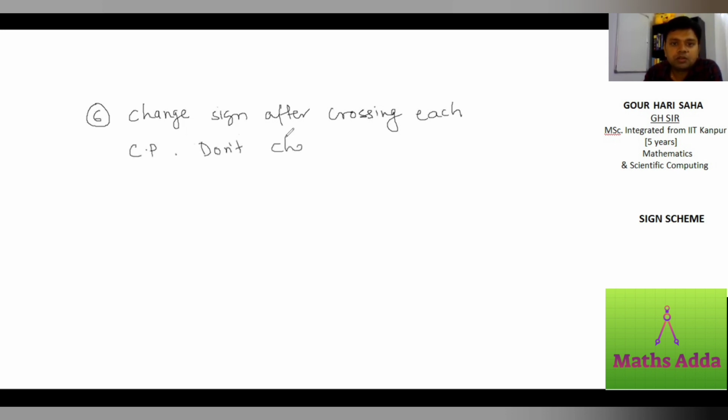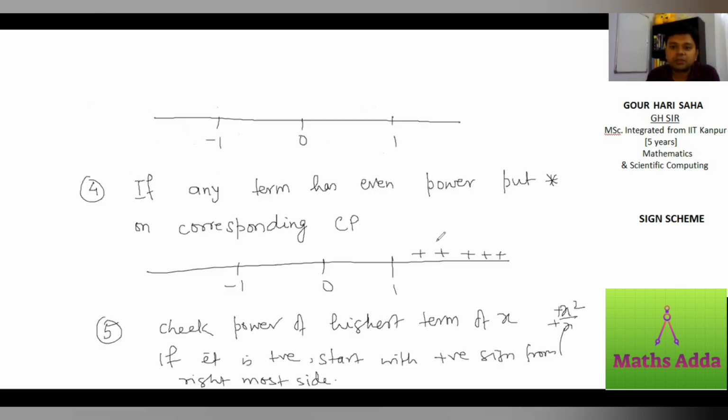Don't change sign if a CP is star marked. Okay. So what do I see here? Plus. Is there any star mark? No. So when you cross one, change the sign. Again, you cross this critical point, change the sign. Again, cross this critical point and change the sign. So this is the sign scheme of that expression.